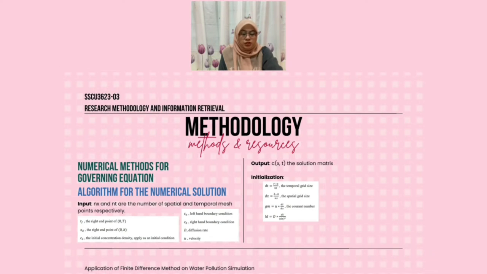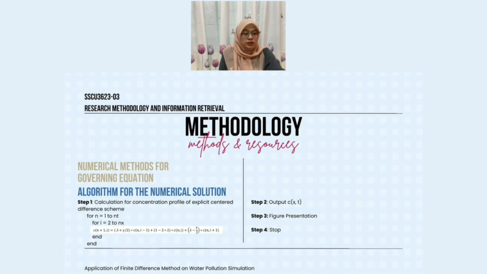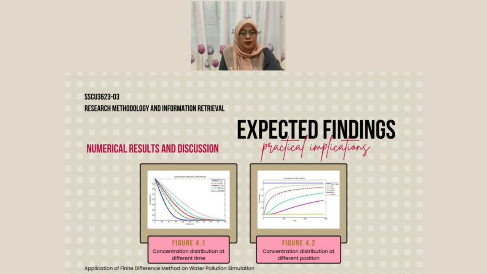To find the numerical solution of the model, we need to accumulate some variables which are given in the following algorithm. As for input, nx and nt are the number of spatial and temporal mesh points respectively. Output, C(x,t), the solution matrix, and initialization. Step 1. Calculation for concentration profile of explicit centered difference scheme by creating a for loop to avoid tedious working. Step 2. Output C(x,t). Step 3. Figure presentation. And Step 4. Stop.